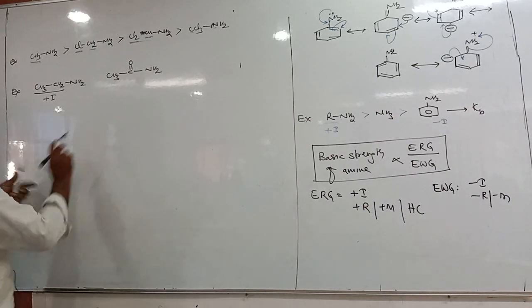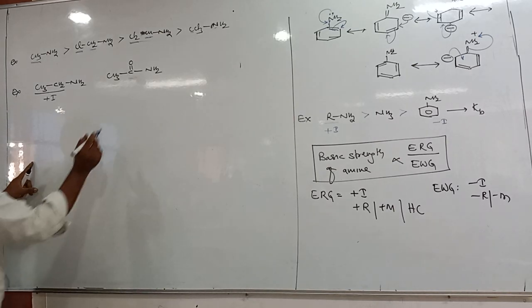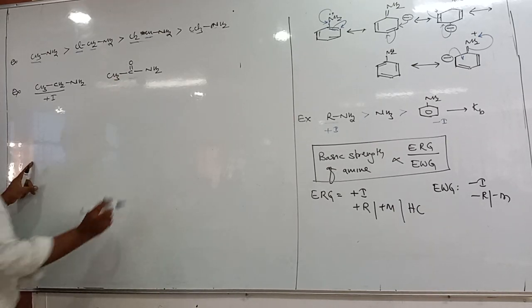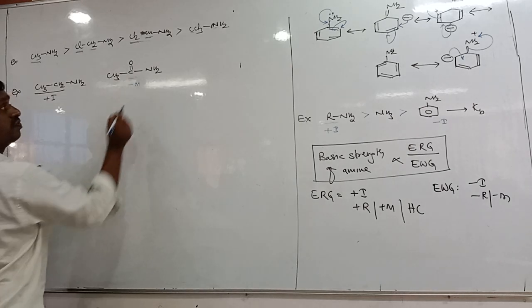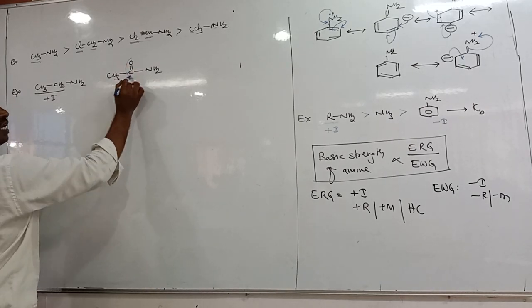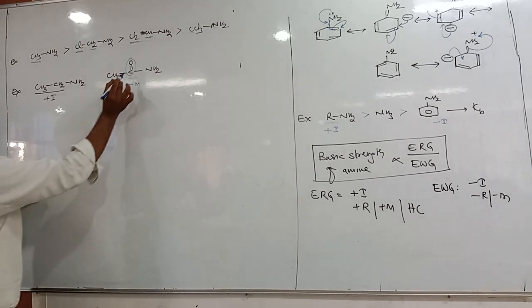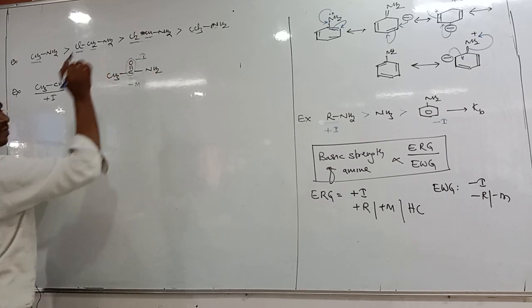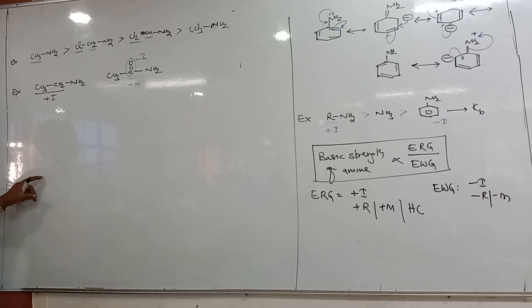In acetamide, what about this group? The C double bond O group is called what? See, it is an electron withdrawing group, no? Carbonyl group. All carbonyl groups are electron withdrawing groups. They are also called minus M group. This group is a minus M group, electron withdrawing group, no? This carbon, this oxygen minus I, okay. This oxygen minus I, but this whole group is a minus M group.